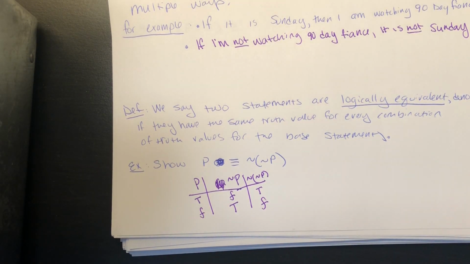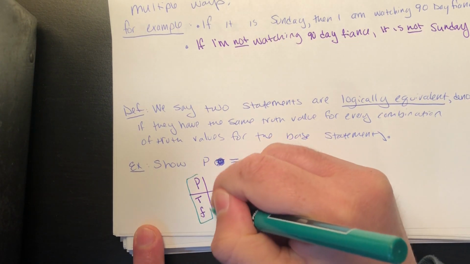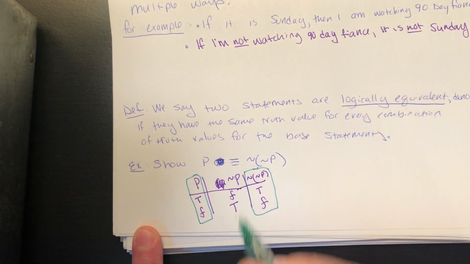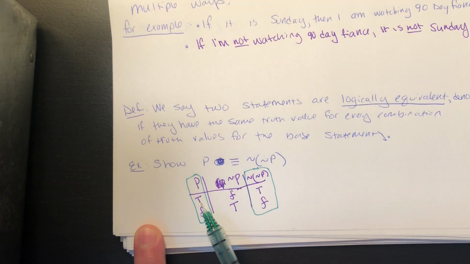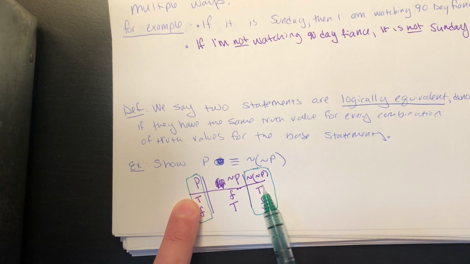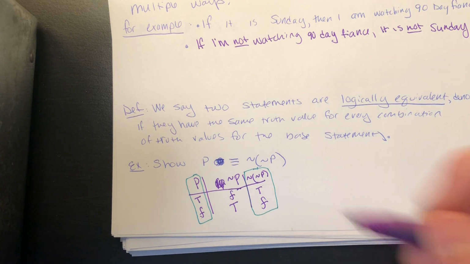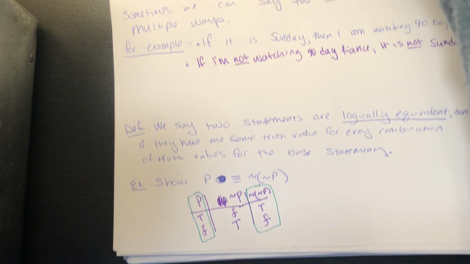Now if we compare the column for P to the column for not not P, they have the same truth values. They match up. When P is true, not not P is true. When P is false, not not P is false. So we would say that these two statements are equivalent.